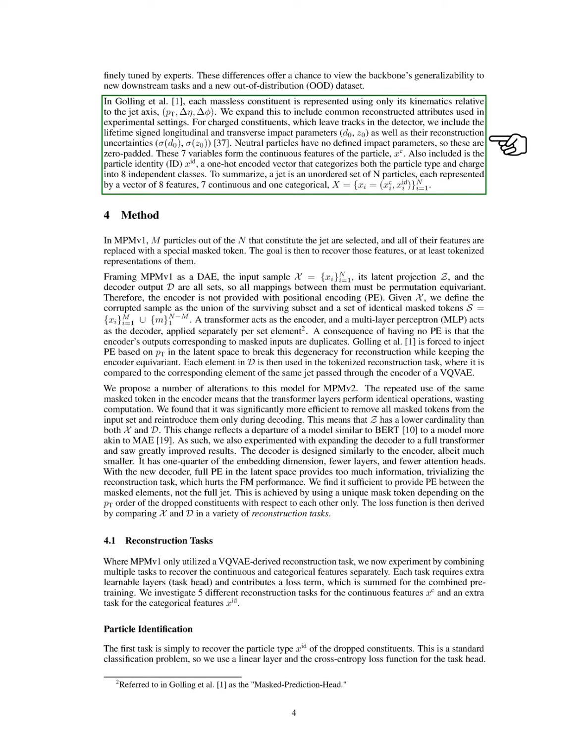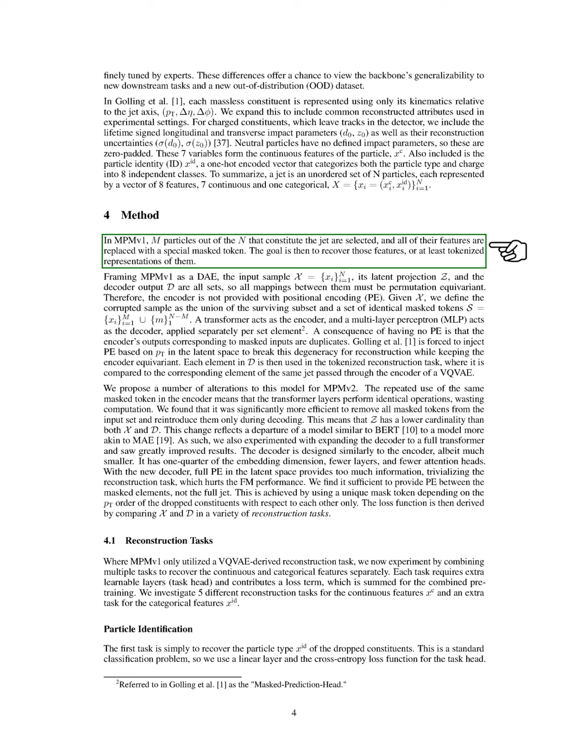In our approach, each massless constituent is represented by its kinematic properties relative to the jet axis. We expand this representation to include common attributes used in experiments, such as impact parameters for charged constituents and zero padding for neutral particles. This results in a set of continuous features and a one-hot encoded vector for particle identity, forming a comprehensive representation of each jet.